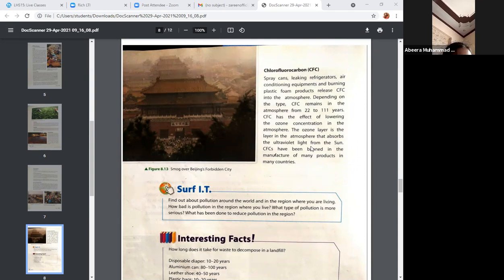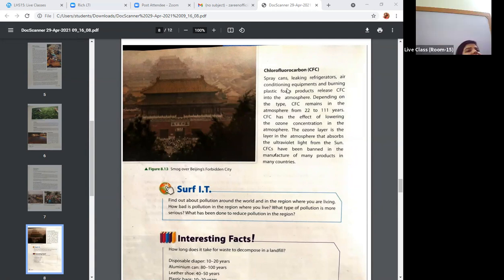CFC has the effect of lowering the ozone concentration in the atmosphere. The ozone layer is the layer in the atmosphere that absorbs the ultraviolet light from the sun. CFCs have been banned in the manufacture of many products in many countries.